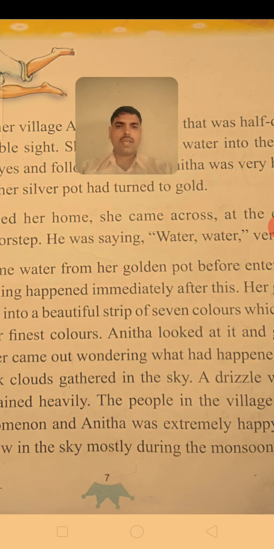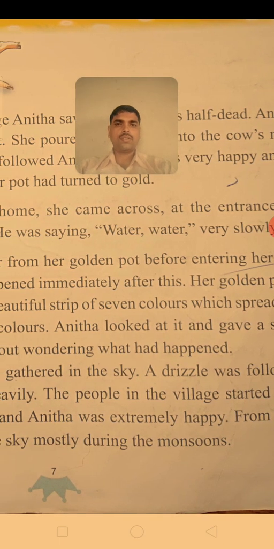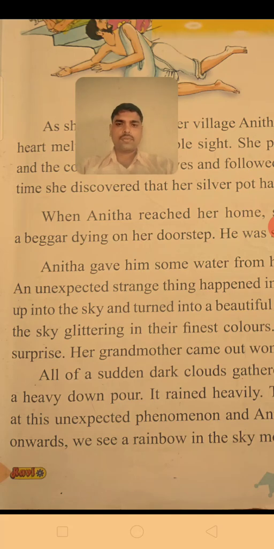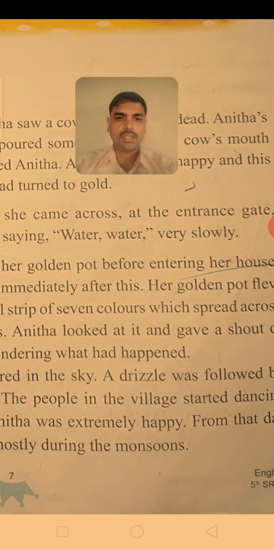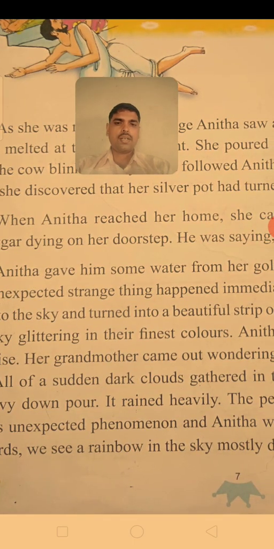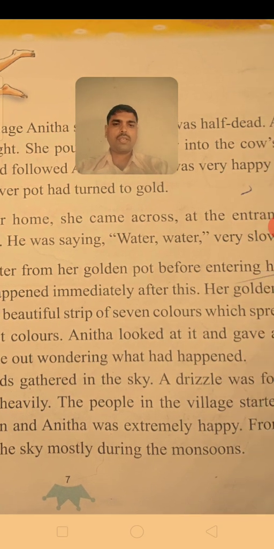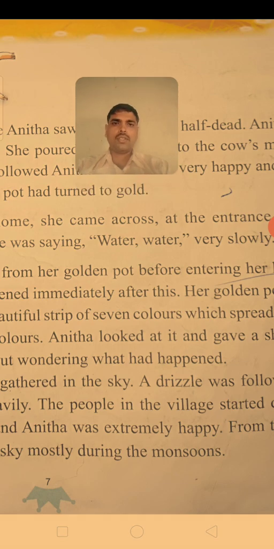It was raining heavily. The people in the village started dancing because they were very happy at this unexpected phenomenon. And Anita was extremely happy. Now the author is telling us that from that day onwards, we see a rainbow in the sky, mostly during the monsoons. So here the lesson finished.